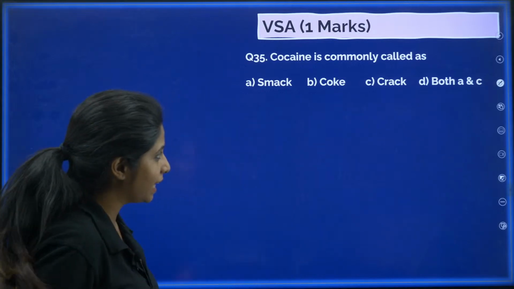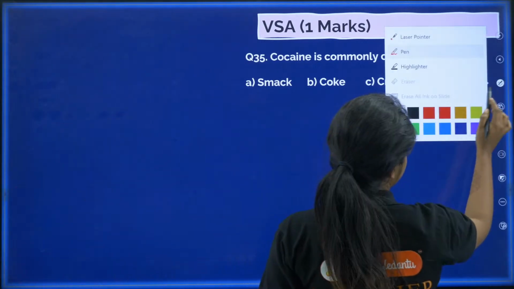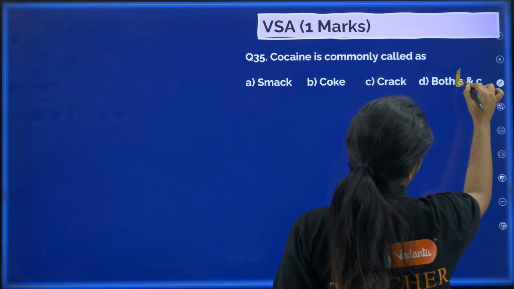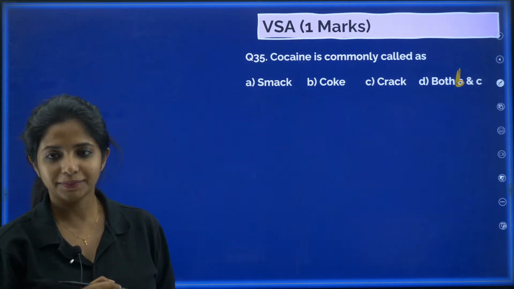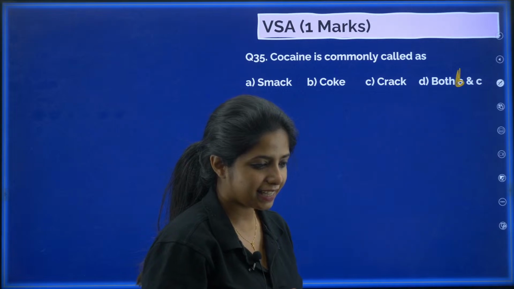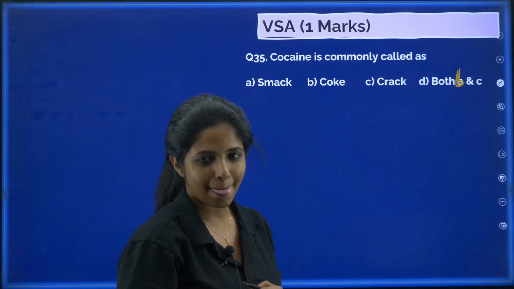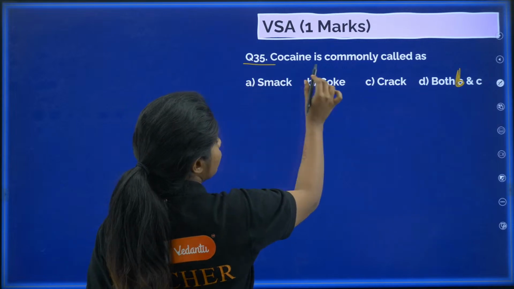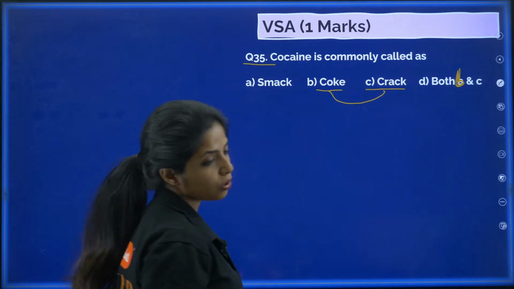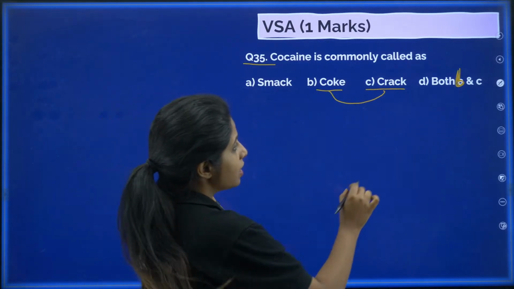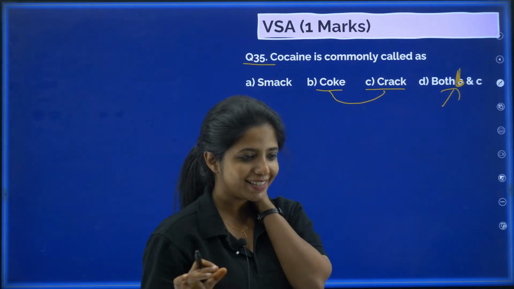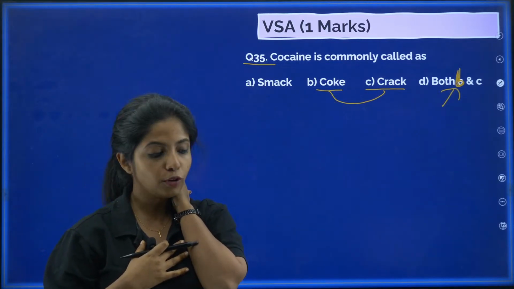Okay. There's a mistake that I did, which is why I think my dear children were not able to answer. Forgive me for the mistake. Now it's fine. It's B and C. Okay? It's B and C. So, 35. Cocaine is commonly called coke or crack. Both. Coke or crack, my dear children. So your answer will be both B and C. I'm so sorry. Please forgive me. It will be both B and C.